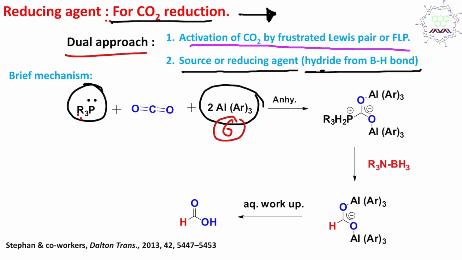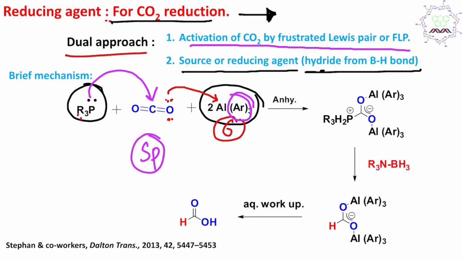And in this case, if you look at the carbon dioxide molecule, it has oxygen, and this oxygen has a lone pair. Consequently, this lone pair of oxygen could be given to the aluminium center. There are 2 oxygens, so this donation is possible from both sides. Point number 1. Second, the lone pair of phosphorus in the trialkyl phosphine could not be donated to the aluminium center because of the bulkiness of the Ar groups, but it can attack the carbon dioxide carbon because it's sp hybridized, and carbon dioxide is a small, not bulky molecule.